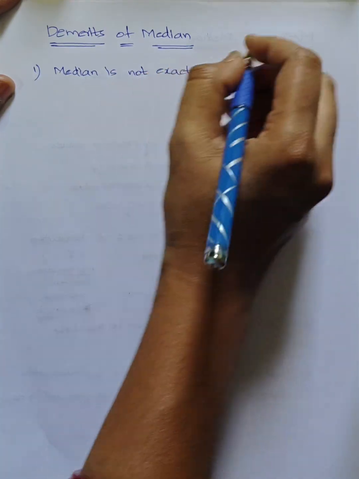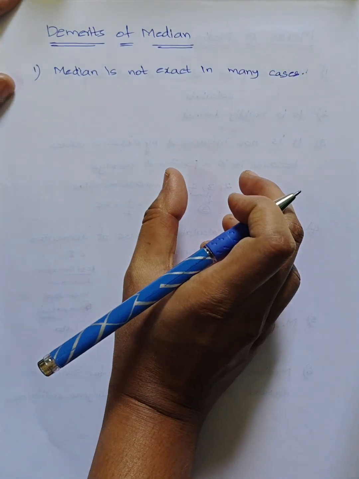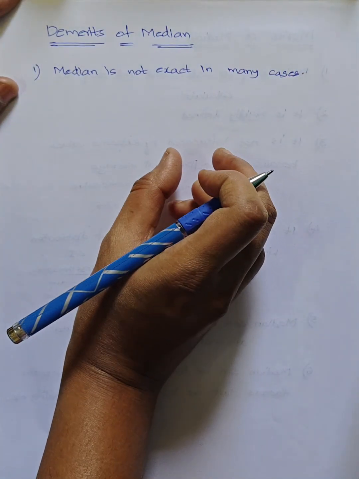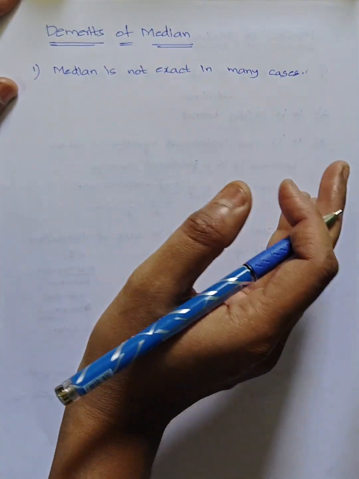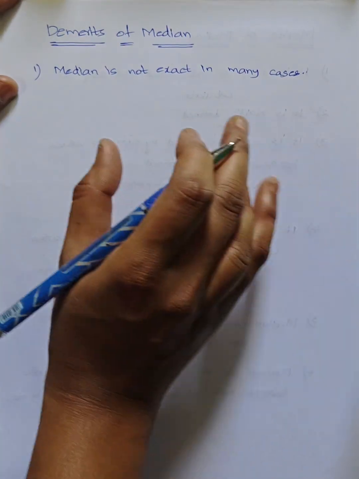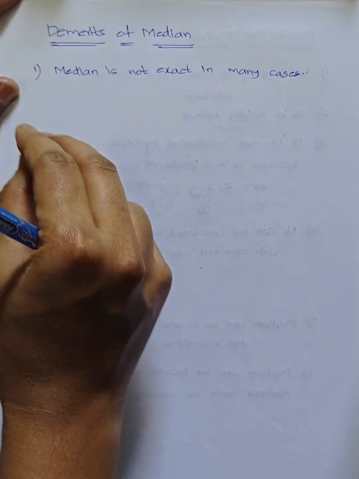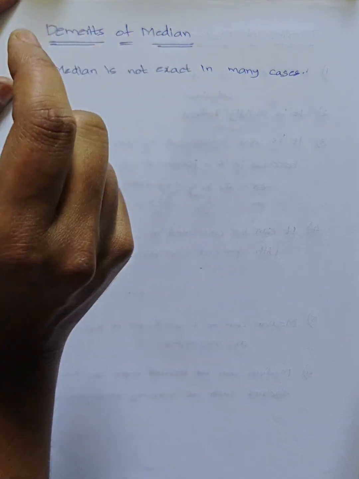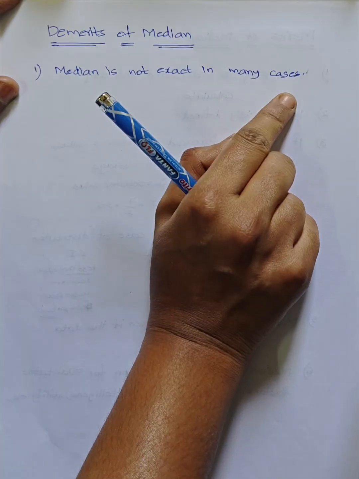Why do we say median is not exact in many cases? When we have odd data, our median is the middle value. When we have even data, we take the average of two middle terms. So because of that, median is not exact in many cases.